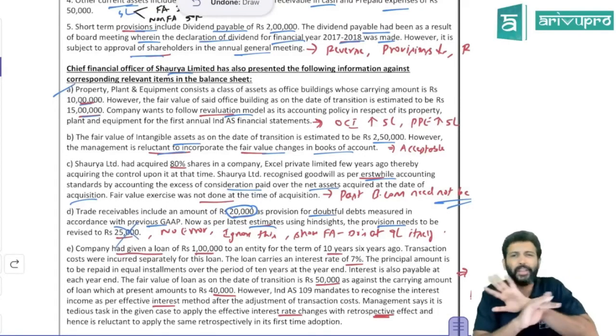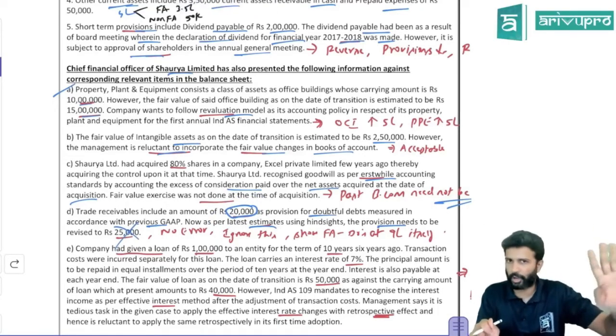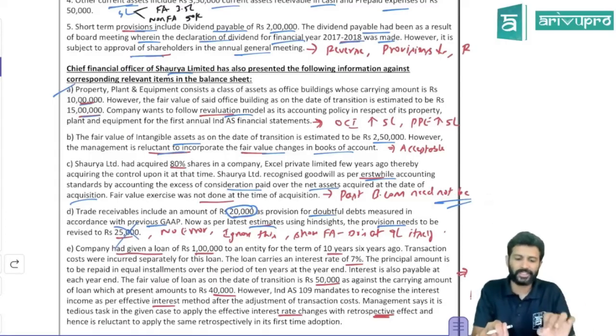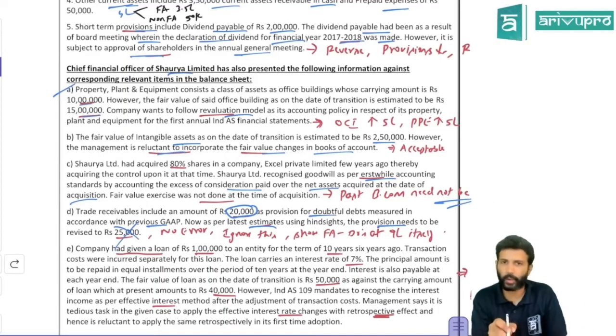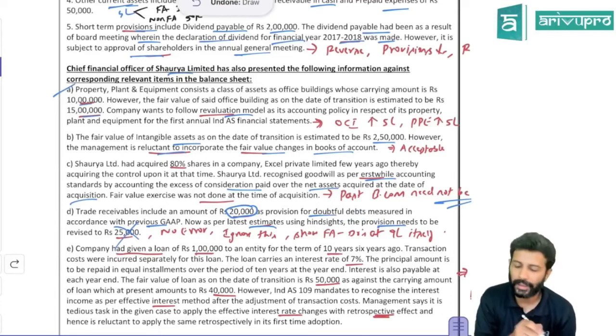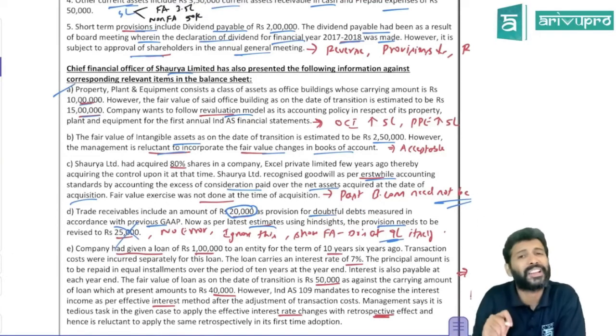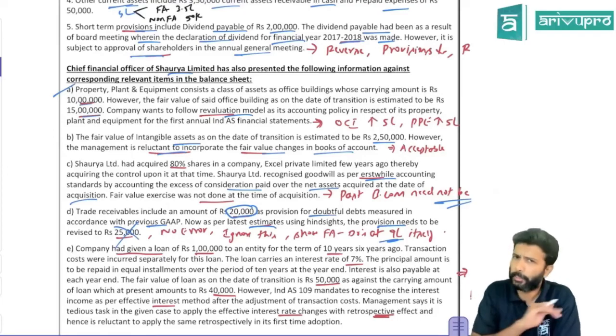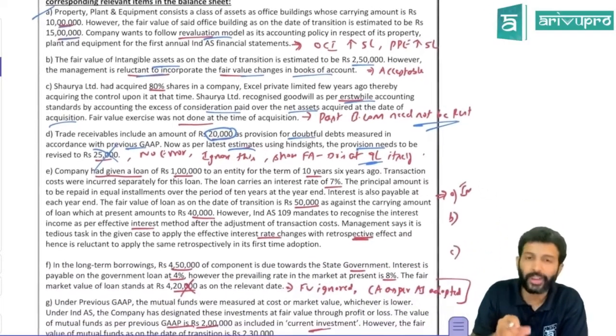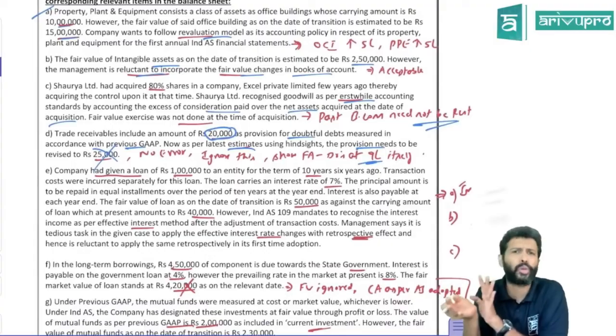That means the debtor value you will not touch. You will not increase the provision at all because there is no error over here. This is just an estimate revision in hindsight. So you will not do anything. Whatever is the value of the debtor as per the accounting standard, which is 9 lakh, even after transition to Ind AS you will use 9 lakh only, because there is no error in the estimate. You have just got extra information and you want to do the revision.